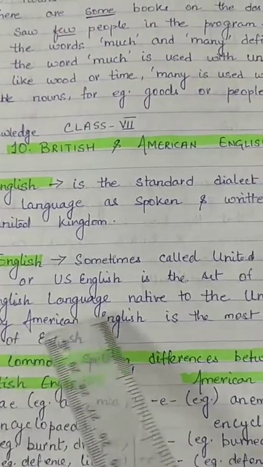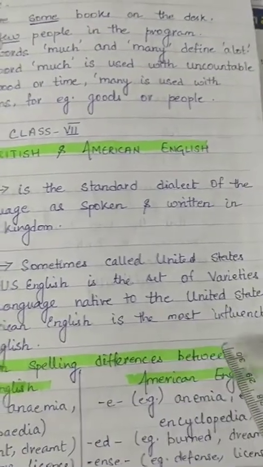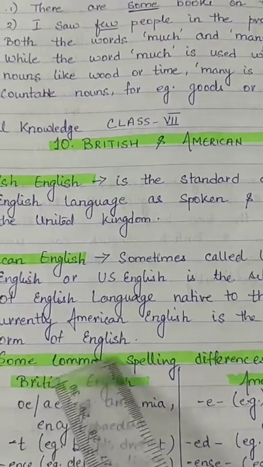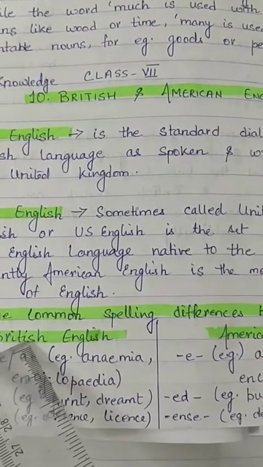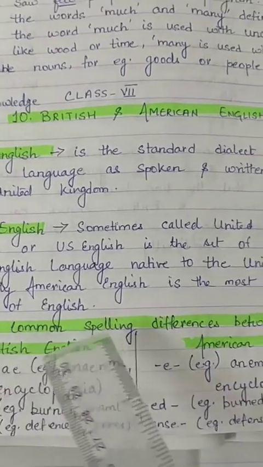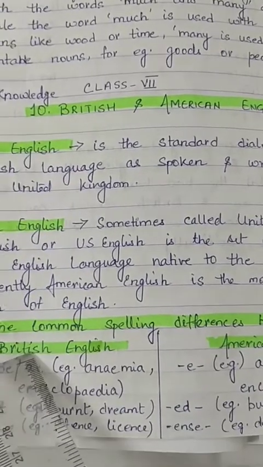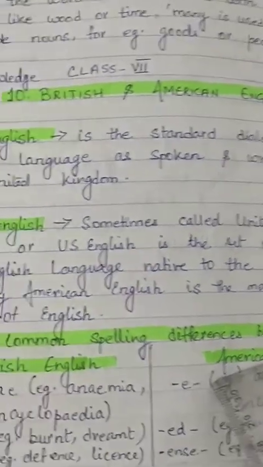Currently, American English is the most influential form of English. Now, I'll tell you some of the common spelling differences between British English and American English.